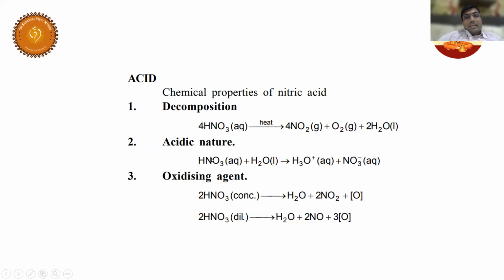Here HNO3, after losing H plus, gives NO3 minus. This is a conjugate base. Similarly, H2O accepts H plus from HNO3 and becomes the conjugate acid. It's very simple. This is an acid, this is a base. An acid loses a proton and becomes a conjugate base. A base accepts a proton and becomes a conjugate acid. It is called a conjugate acid base pair, and this concept is called the Bronsted concept.